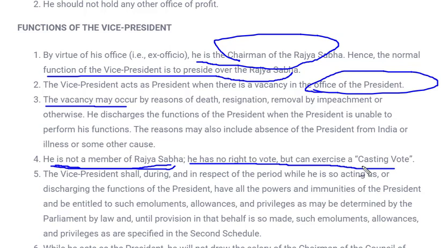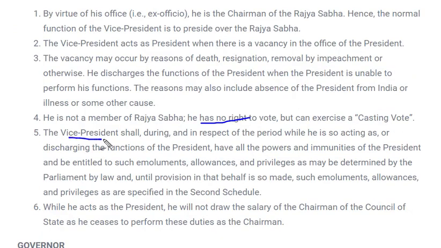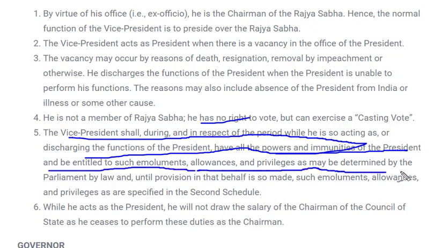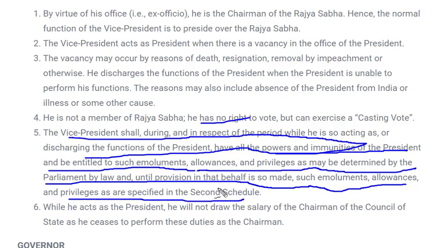And the next point is that the Vice President shall, in respect of the period while he is acting or discharging the functions of the President, have all the powers and immunities of the President and be entitled to such emoluments, allowances and privileges as may be determined by Parliament by law, until provision in that behalf is made, such emoluments, allowances and privileges as specified in the Second Schedule. That means whenever the Vice President is acting as President, the Vice President will get all kinds of facilities, including monetary benefit, whatever the President gets during the tenure of his acting as President.